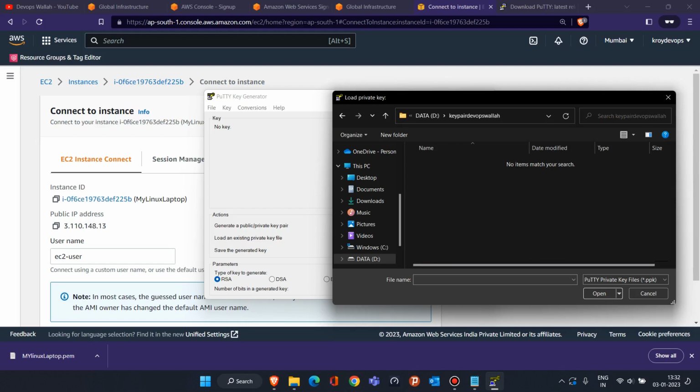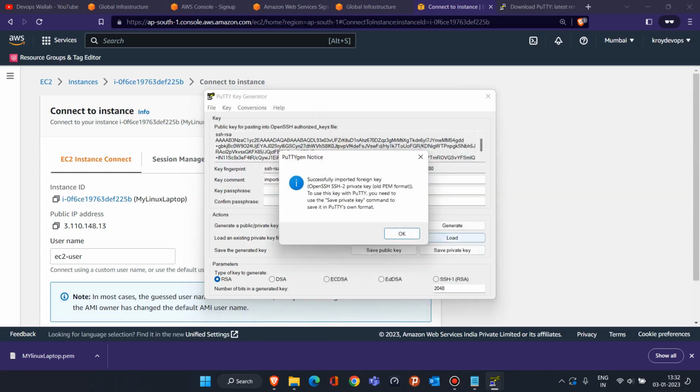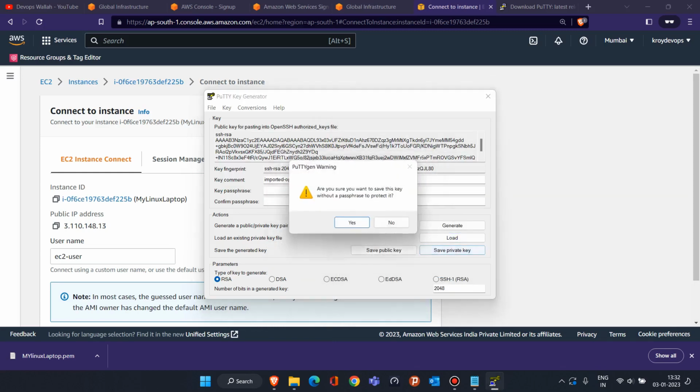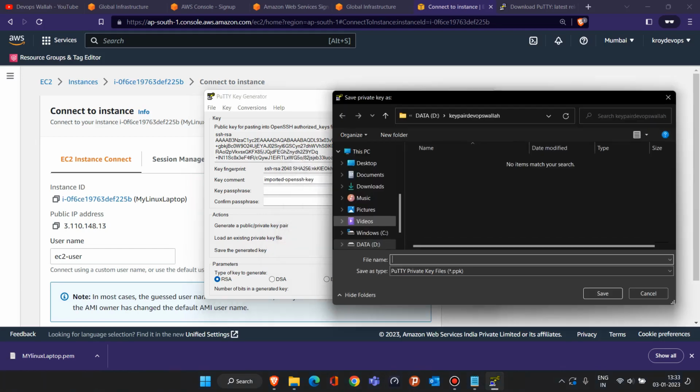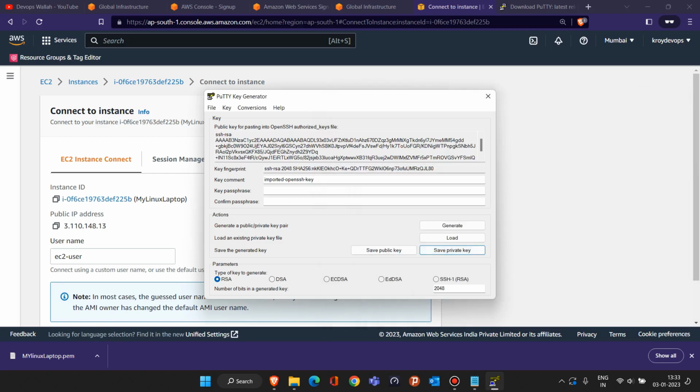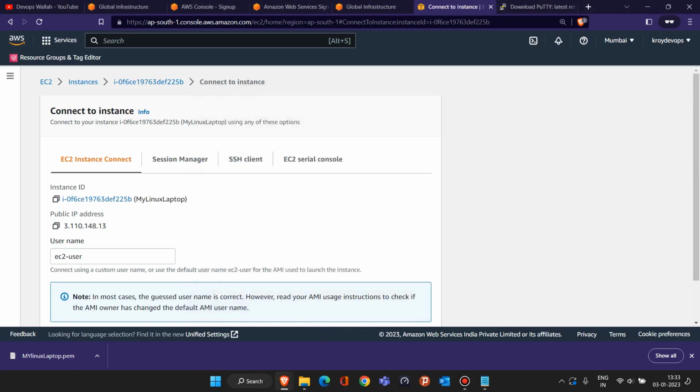Okay, so here you see that file is not visible. So what you have to do is select this, click on All Files, click on my Linux PEM file. Just click on Open, click on OK, click on Save private key, click on Yes, then save this file. Let's give it the name my Linux. Just save it. Once you save the PPK file, just close this. Now that work is completed.